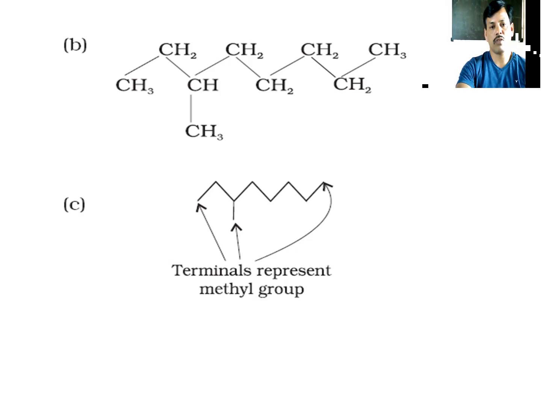So methyl group. On third carbon, methyl group is present. So 2-methyl octane. This is the nomenclature of this B compound. So this B organic compound, when we are going to give the IUPAC nomenclature, firstly we have to give the preference to the long chain, and then we count the total number of carbons here. Total number of carbons are 8, so we call it octa, and in every carbon single bond is present, so we add the suffix ane, so it is called octane.